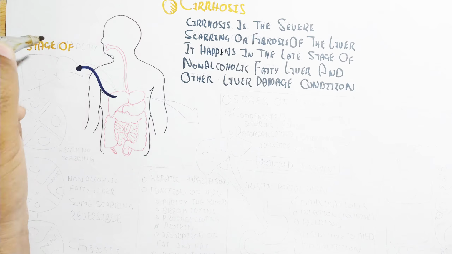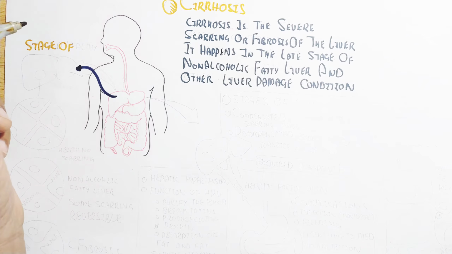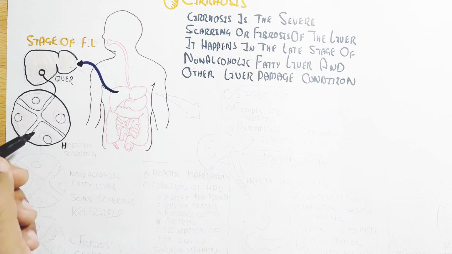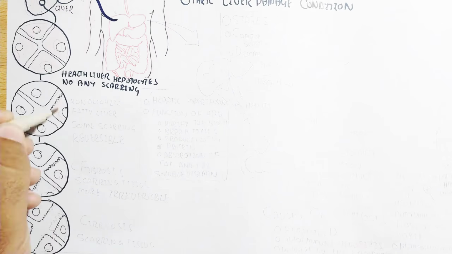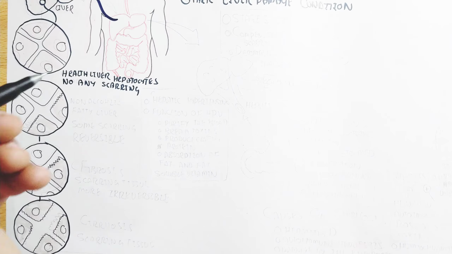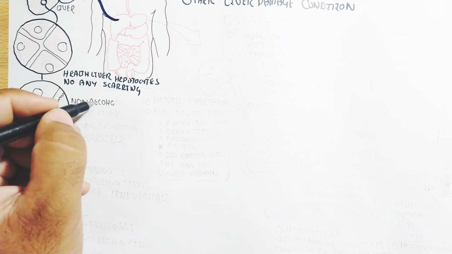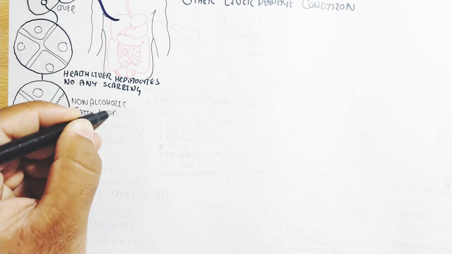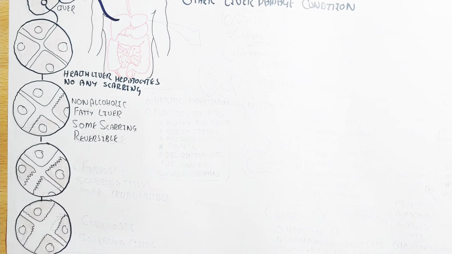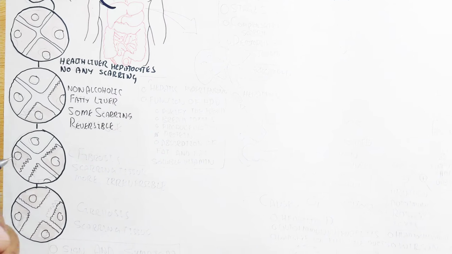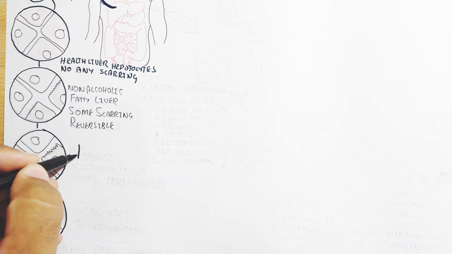So, the stages of fatty liver and the progression to cirrhosis, we will get an overview here. Here is a healthy liver, with hepatocytes and no scarring, as the diagram shows. Non-alcoholic fatty liver causes some scarring, and it is reversible. Remember, it can reverse.